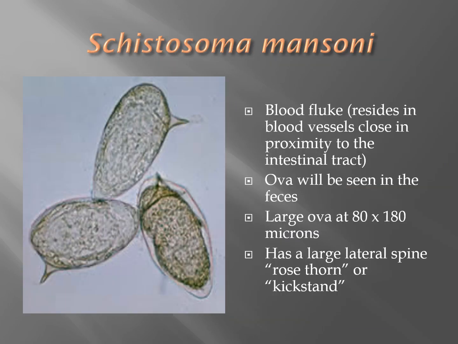Schistosoma mansoni is found in the colon or the large intestine. This is a blood fluke that resides in the blood vessels in close proximity to the intestinal tract. It actually lives in the veins of the lower colon and lives on ingested blood. The ova will be seen in the feces. It is a large ova at about 80 by 180 microns. It has a large lateral spine, also known as a rose thorn or a kickstand. You will notice that the schistosomes are not operculated.